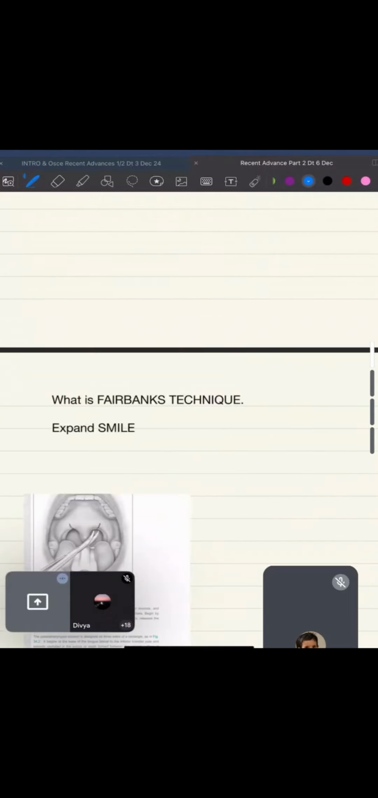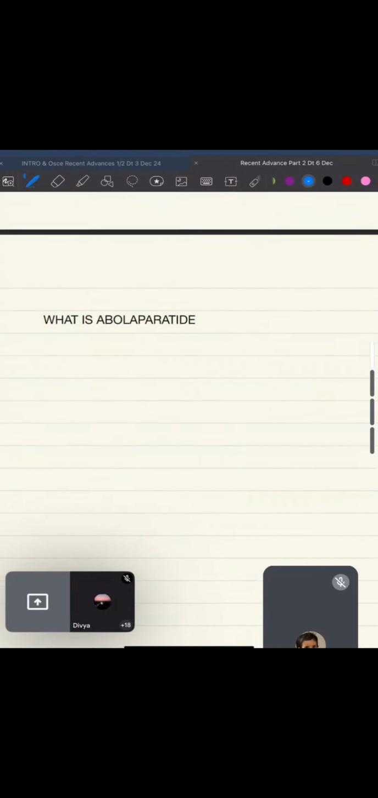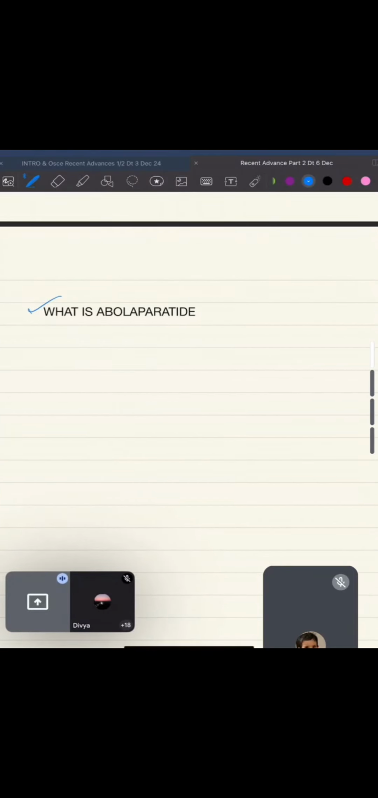Please go through it. Okay, now again coming over here, what is Fairbanks technique? We remember that this is the same UP3 which we saw. Expand SMILE. This is your submucosal minimally invasive lingual excision. So please remember it. This is important. Now coming to a few more things. What is Ebola parotid? This is artificial parathormone.